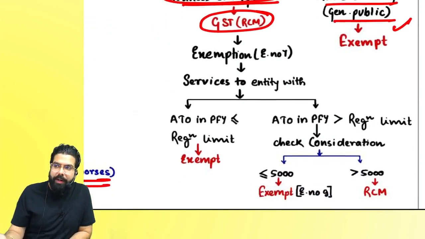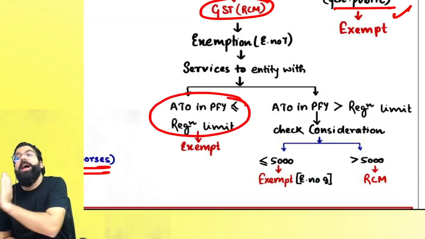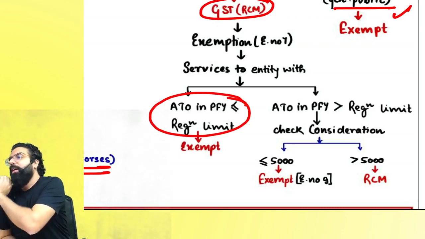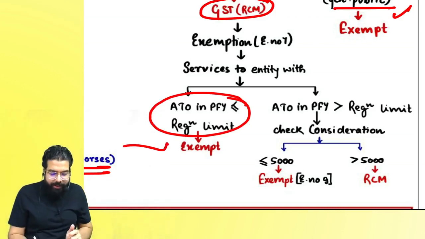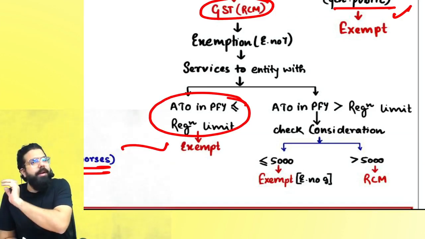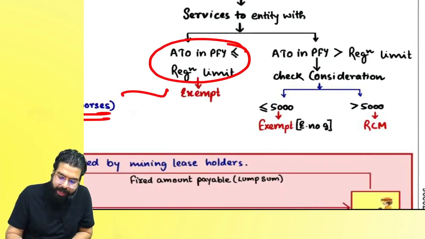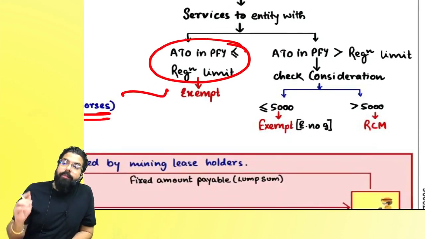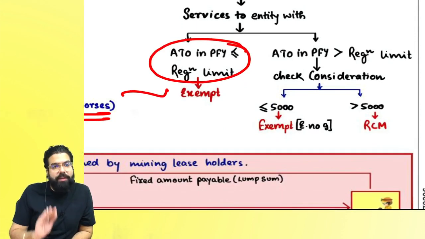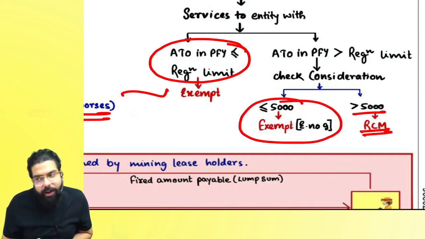However, the government told that if the business entity's last year turnover is less than or equal to the registration limit, then it is exempted. But if last year turnover was more than the registration limit, then in the current year you have to see whether the consideration is greater than 5,000, only then RCM applies, otherwise it will always be exempted.